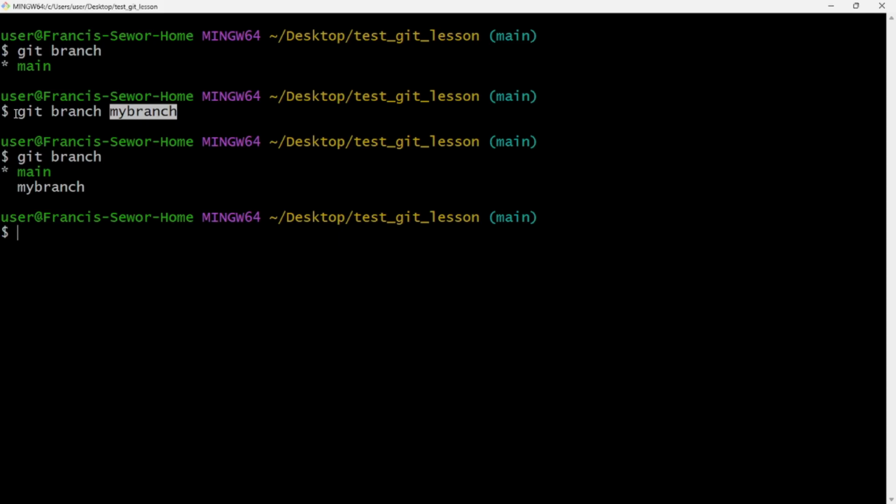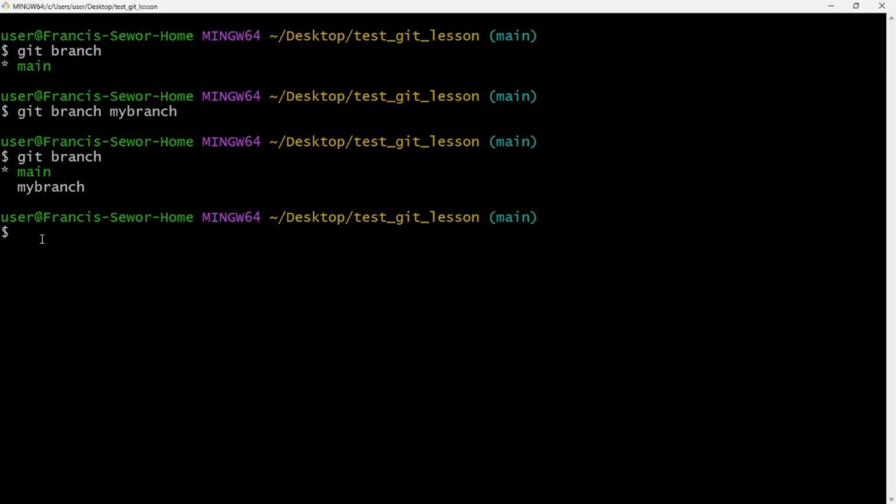If you stop at just git branch, we are going to see the list of all the branches that you have. But if you are creating a branch, you need to add a space and the name of the branch you are creating. After I created it, I do git branch, because whenever I stop at git branch, I just want to see the list. The list I have is main and my branch, right? The main is green and has a star, meaning that's the branch I am on. I have two branches now.